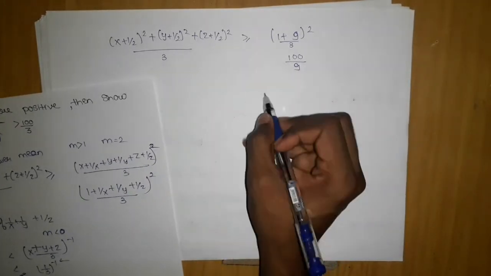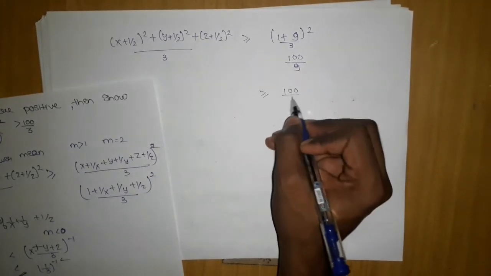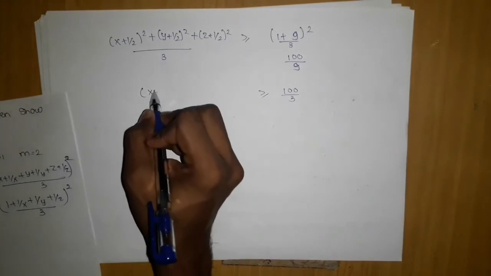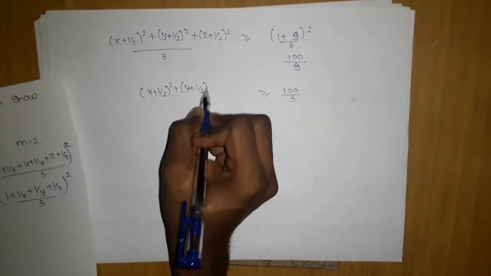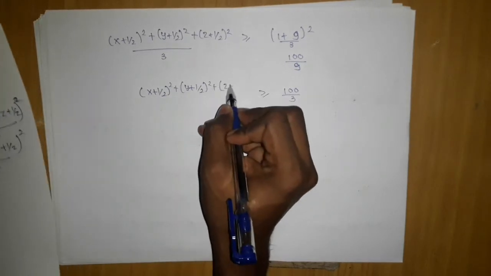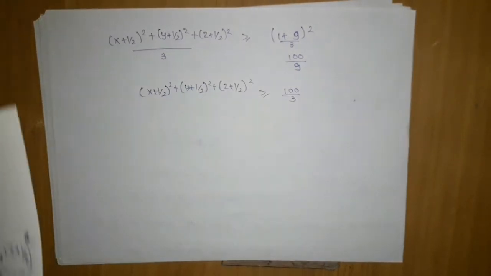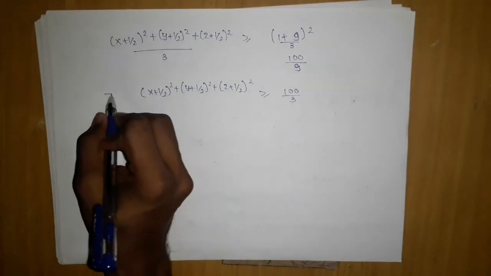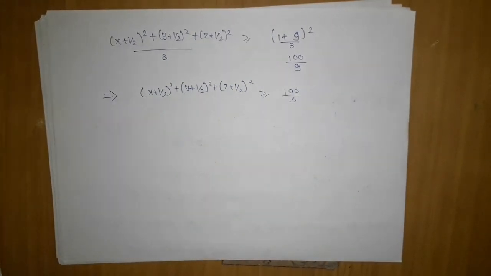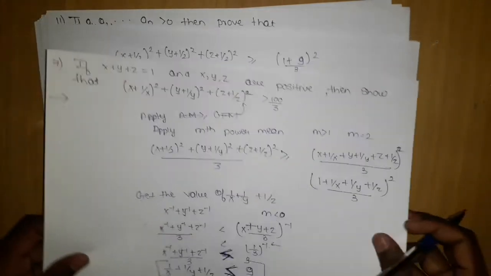This 3 will cancel out with this 3, giving me 100 by 3. So this is our answer. Now let's move on to the next question.